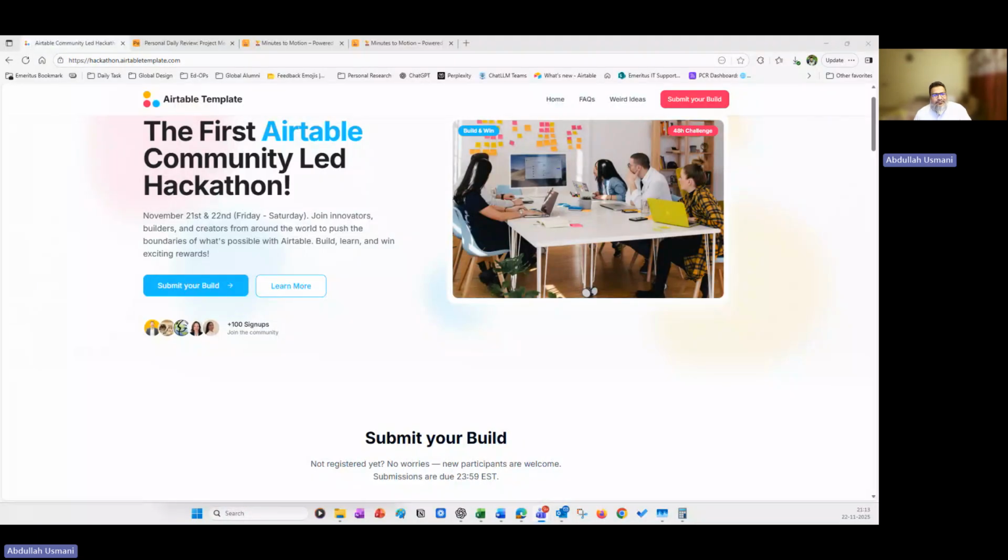Hi team, this is Abdullah Usmani, and today I'm here with my project of Minutes to Motion, powered by Airtable, a system I built to turn the meeting transcript into real trackable work using different Airtable AI agents